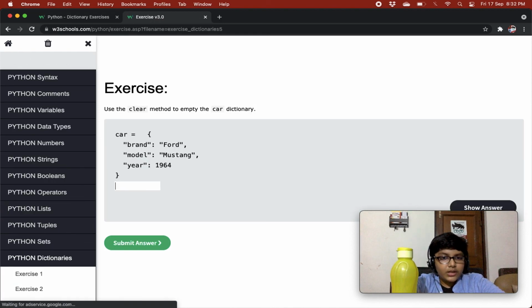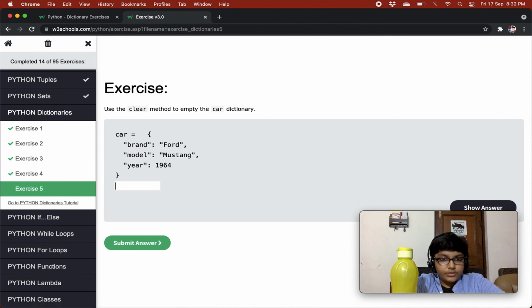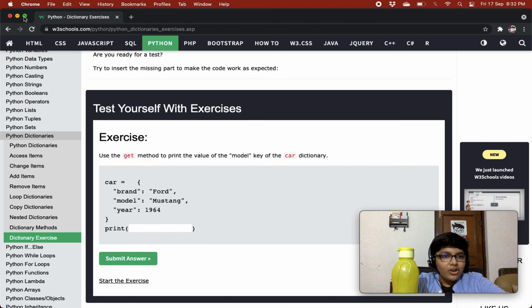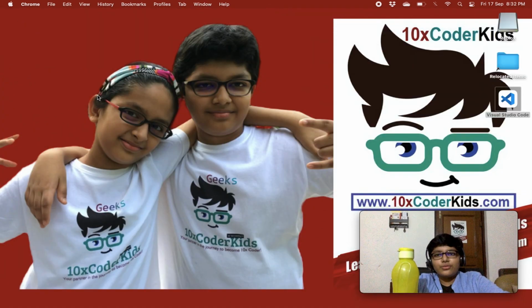Use the clear method to empty the car dictionary. So we do car dot clear. Yeah, these are so easy, man. I could have got it wrong. Yeah. Damn, we have done it. We have done the exercises. We have learned all about dictionaries in this one tutorial.